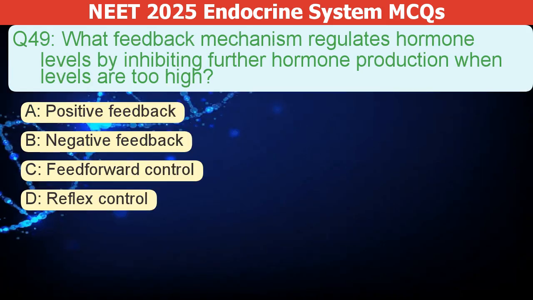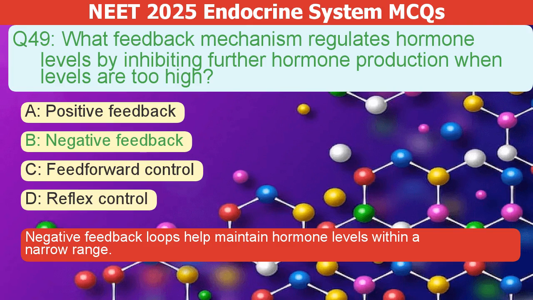What feedback mechanism regulates hormone levels by inhibiting further production when levels are too high? A. Positive feedback. B. Negative feedback. C. Feed-forward control. D. Reflex control. The correct answer is B. Negative feedback loops help maintain hormone levels within a narrow range.